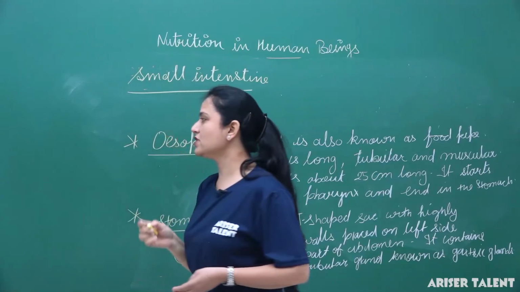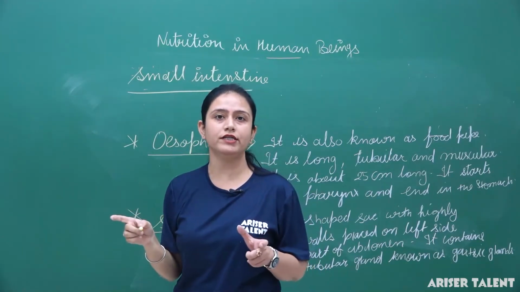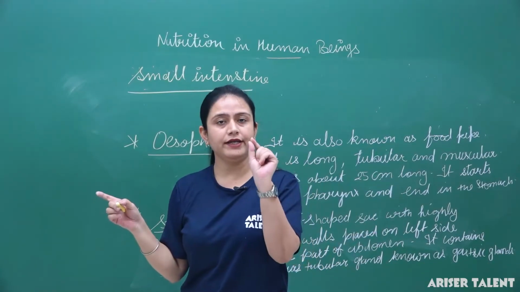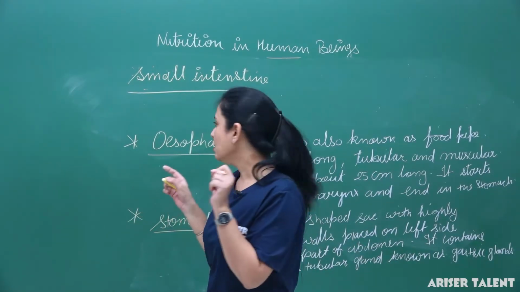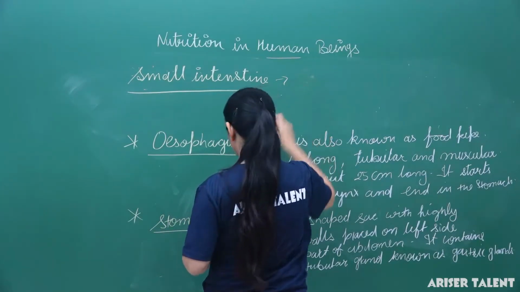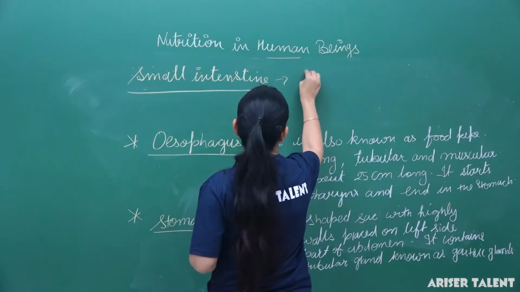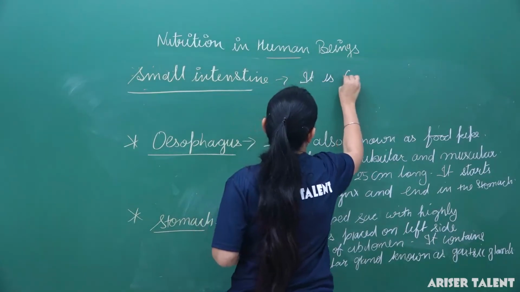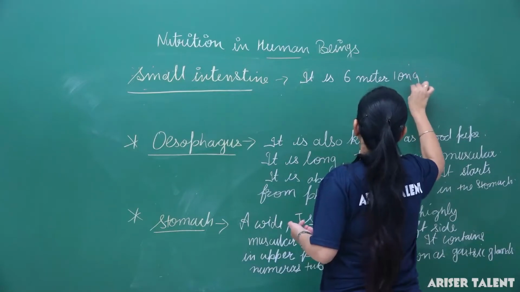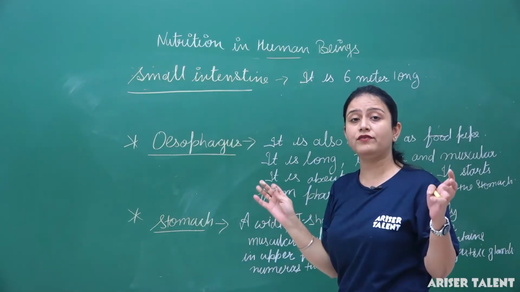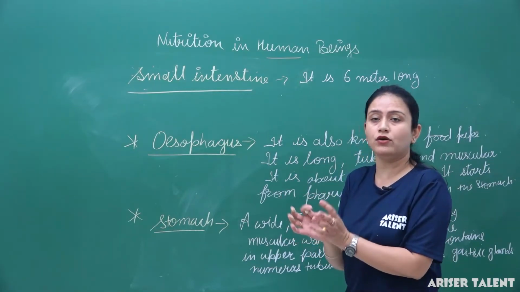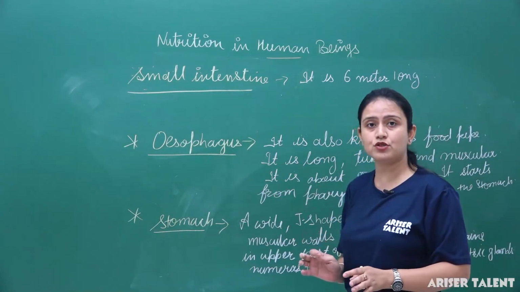Okay, if we talk about the small intestine, then this small intestine is generally 6 meter long, but it is thin in structure. So the first thing that comes to mind, ma'am, if it is 6 meter long, how does it fit in our abdomen?